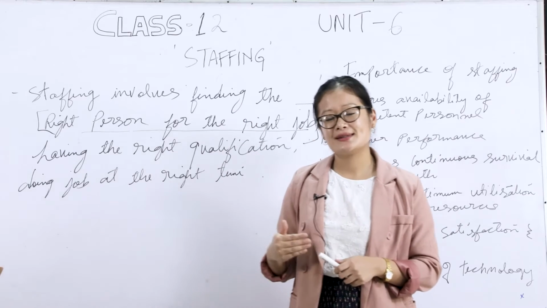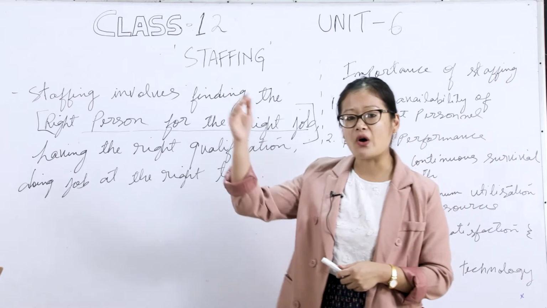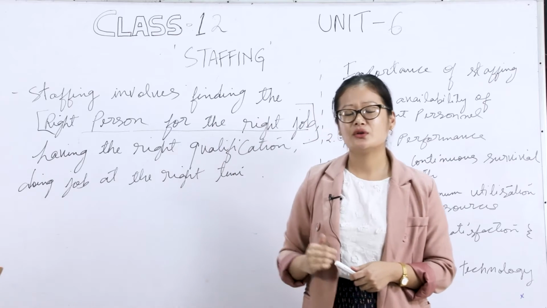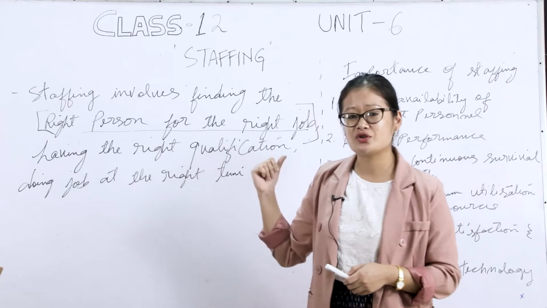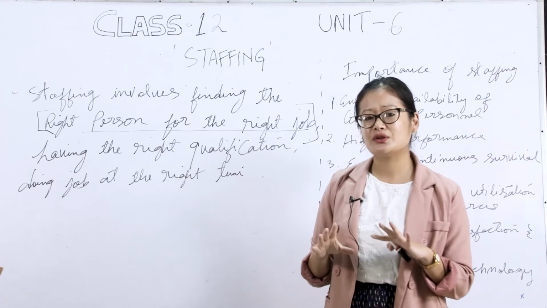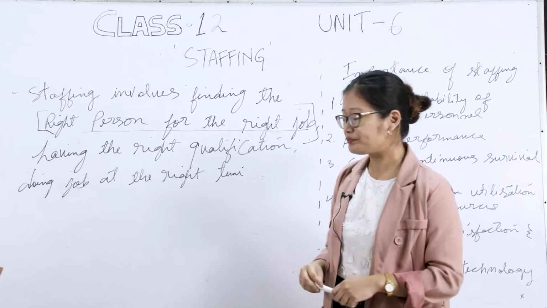Likewise, if they select a wrong person, then you know what will happen: the organization will drop down. So finding the right person for the right job is a must. It is the most vital thing under staffing.